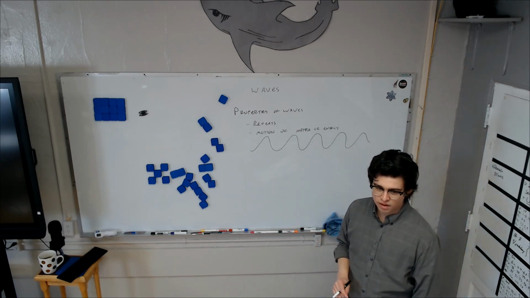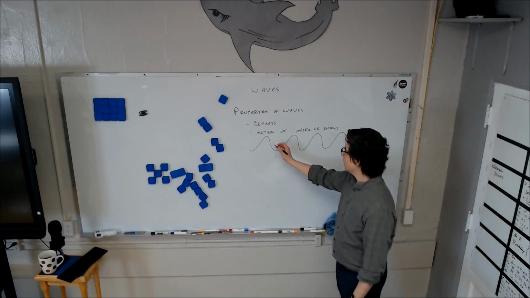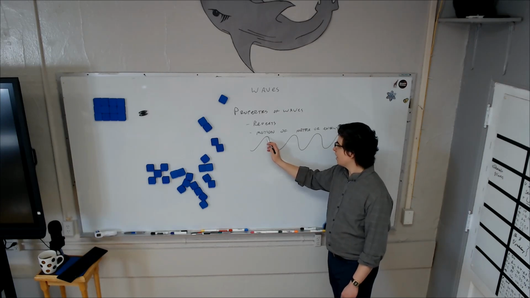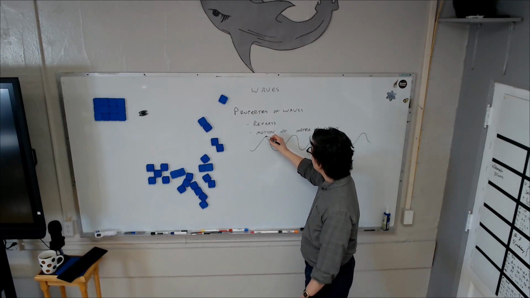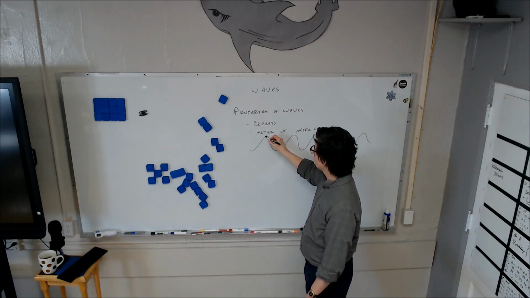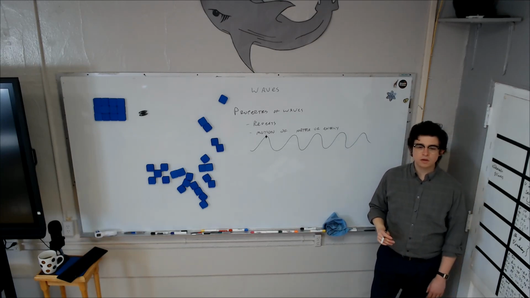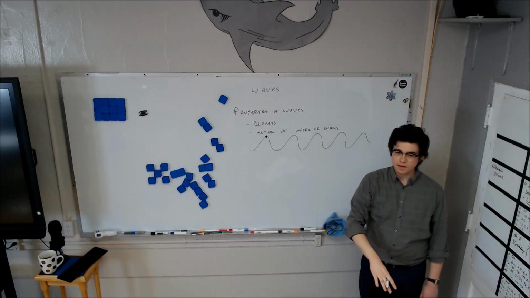And we're getting a little ahead of ourselves here, but pretend this is a water wave, and we're thinking about just one little particle of the water wave. Or pretend there's a little bobber, like a fishing bobber, right here on the water wave. How will this bobber move? Waves. Down, up. It goes up and down, up and down.